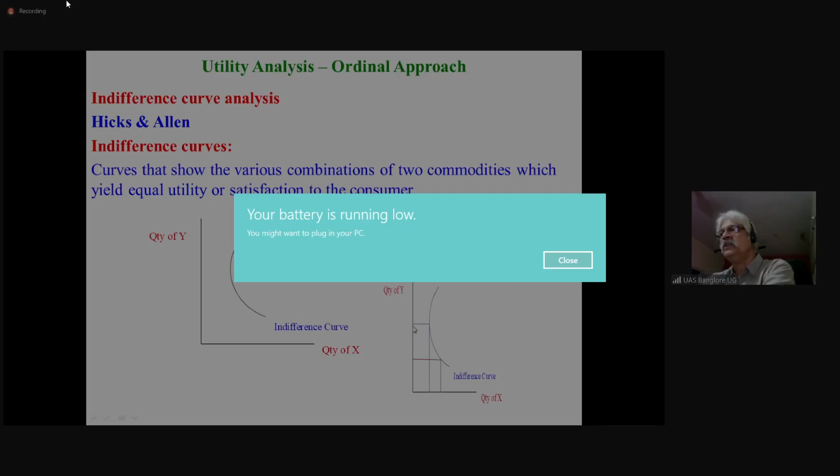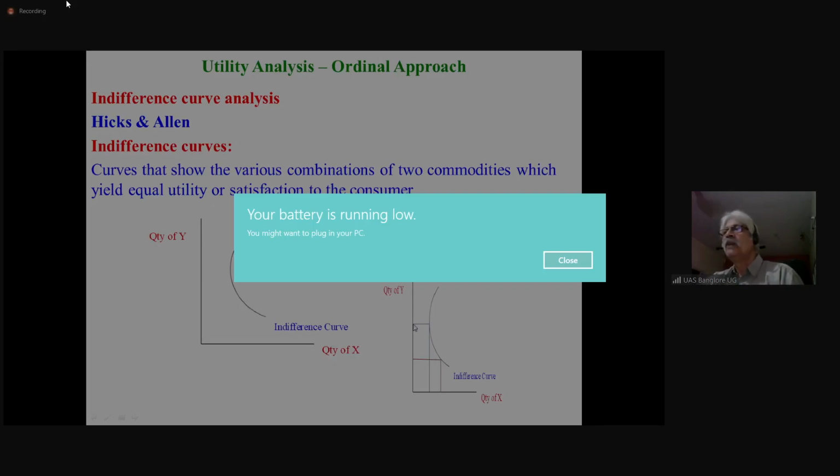On both the axes, you are taking the quantity of the two commodities. You're not indicating the price here. On the x-axis, we have the quantity of x. On the y-axis, we have the quantity of y. Y could be anything, coffee, tea, or house, your school fees, expenditure on school uniform, and so on. It could be anything. Quantity of x and quantity of y.